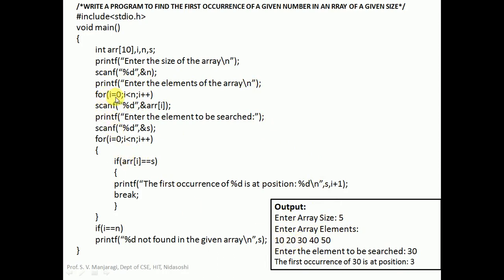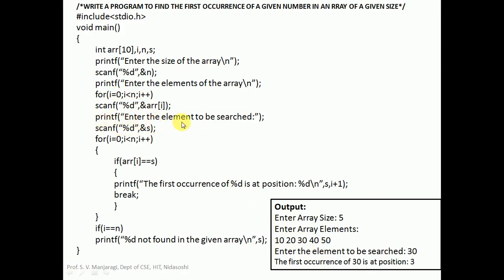For i is equal to 0, i less than n, i plus plus, we have to execute scanf to read the element. Since n is 5, this loop is going to be repeated 5 times, for i equal to 0 to 4. Like this we enter the elements 10, 20, 30, 40, 50 as we did in earlier programs.